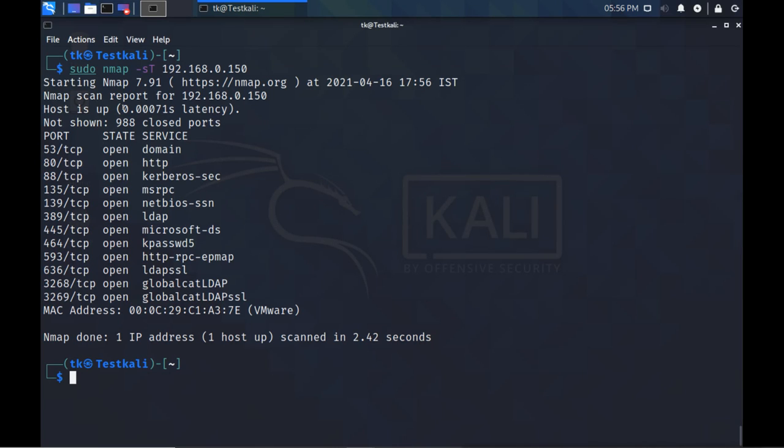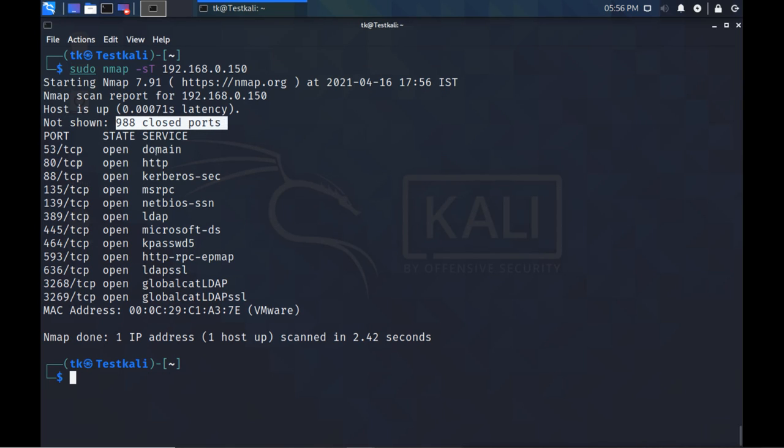Remember, whenever you use the nmap command, first it will try to check whether the host is up or not, and then it will go for port scanning. Now it says 988 closed ports. That means it has scanned all the important ports, and from those, 988 ports are closed.